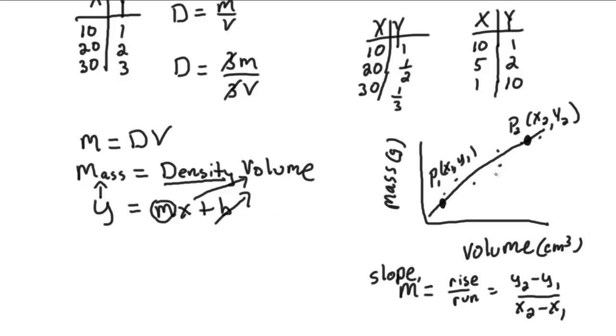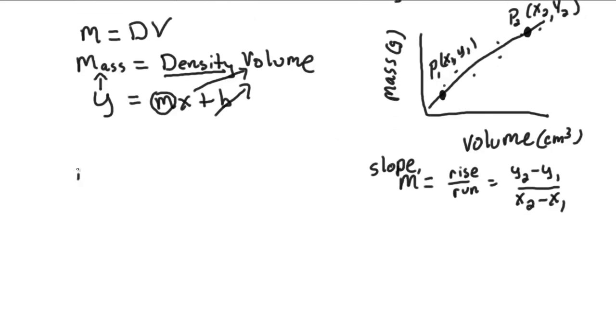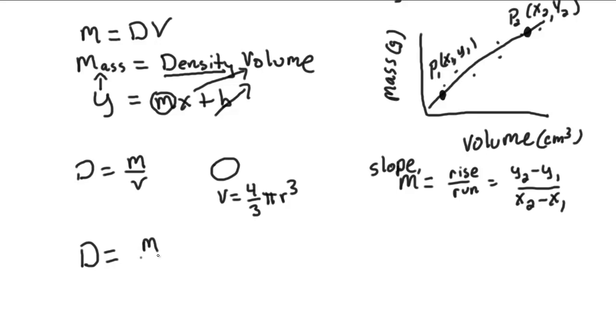Now I have one more, maybe two more things really quickly to show you. Now density is equal to mass divided by volume. Well, what if we wanted to find the density of some spherical object? In this case, I'd have to use the volume of a sphere, which is 4/3 pi r cubed. Or what if I had the density equal to mass over volume and I had some rectangular shaped object?